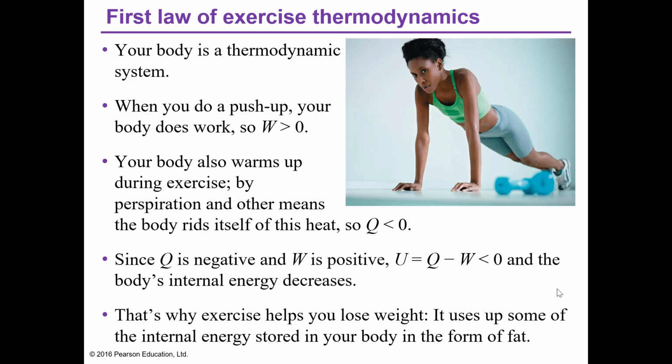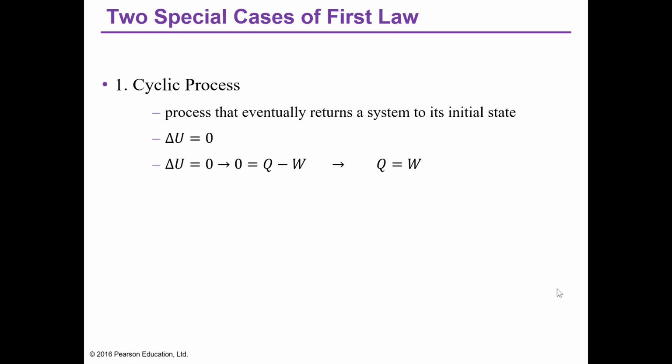Okay? So there are two special cases of the first law: the cyclic process and the isolated system. For the cyclic process, you have to take note that the change of internal energy is equal to zero.